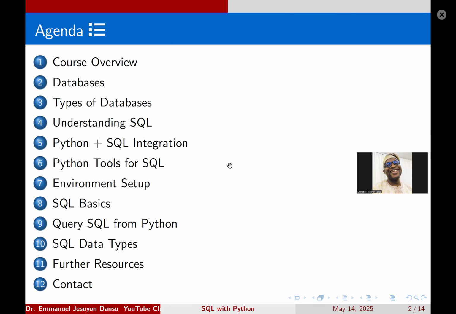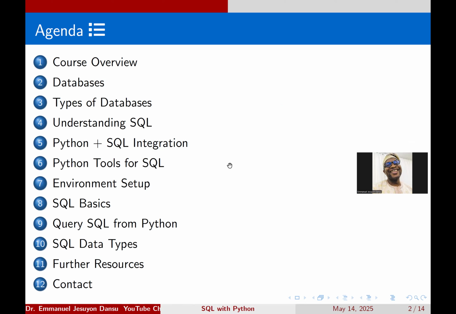In this video, we'll be looking at databases because SQL is related to databases. And since we're talking about data, we just talked about data analysis, a place where data is stored is databases. You can store data in databases for sure. If you have a phone, you have a database on your phone, you're carrying around, as we're going to see shortly. So we'll look at types of databases, we'll understand SQL a bit deeper, and we'll look at Python plus SQL integration.